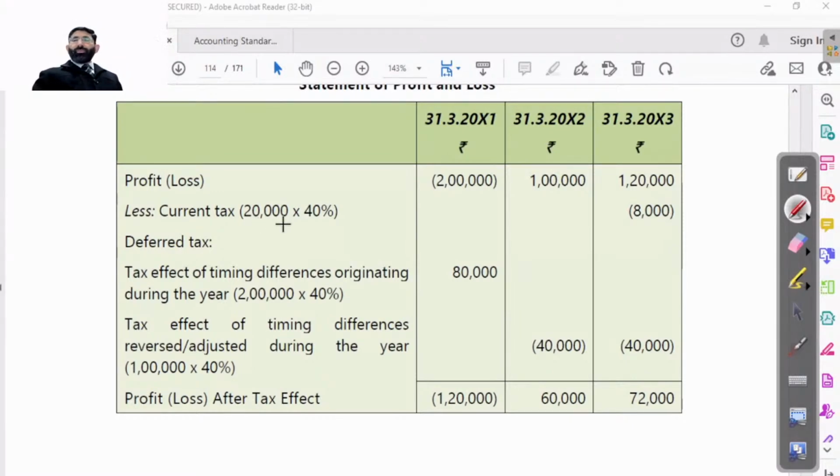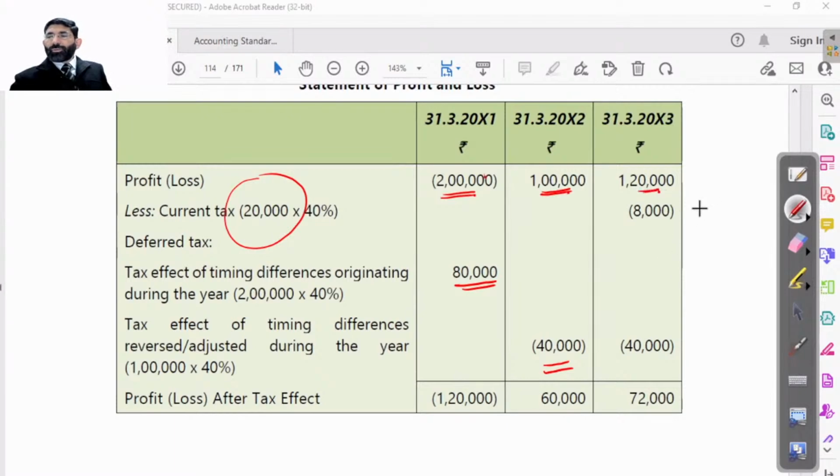Earlier you were asking me how this 20,000 has come. I have answered that this 20,000 is calculated by him in a different way. But if you are not interested in getting it, you leave that. You may just calculate on this 2 lakh loss, 40% tax is 80,000. On this 1 lakh, the tax is 40,000. On this 1 lakh 20,000, tax is 48,000.